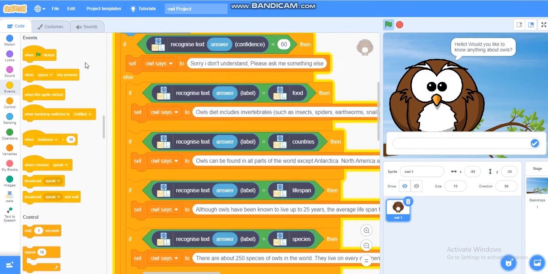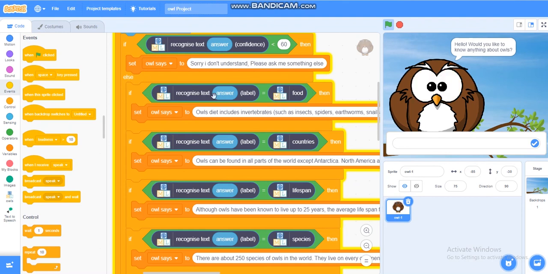Okay, so then there's if recognize text answer confidence less than 60, then set owl says to sorry, I don't understand. Please ask me something else. So that means if the owl knows the answer only about 60%, that means he's not quite sure. So set owl says to sorry, I don't understand. Please ask me something else.